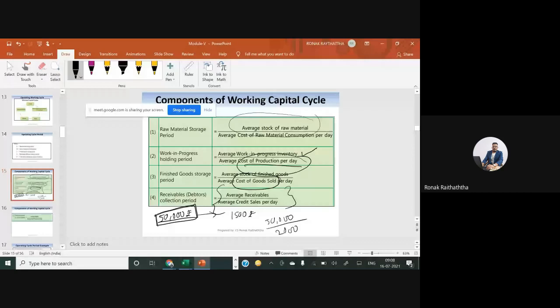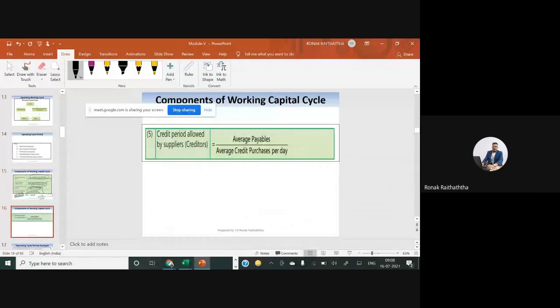And similarly, the credit period allowed by suppliers can also be found the same way. The average payables we have, that means the amount of creditors on the balance sheet, to be divided by average credit purchases per day. So how much credit purchases we are doing on a daily basis, so that my entire payables will get exhausted. So that is the holding period, or in other words, the credit period allowed by suppliers.